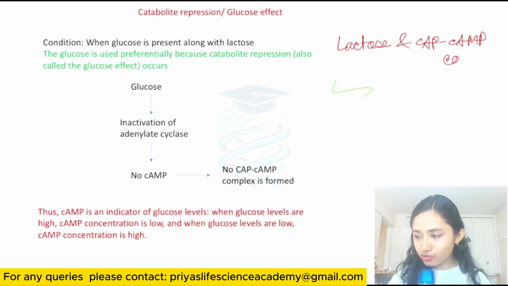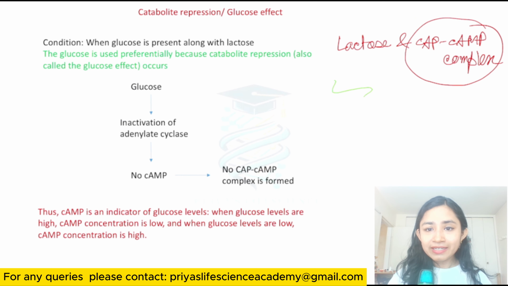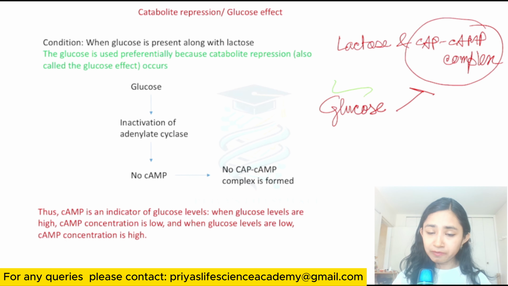And in order to get this CAP-cAMP complex, you need to have a low level of glucose or the absence of glucose. Because if glucose is present, glucose will not allow the formation of the CAP-cAMP complex. So for turning on the Lac Operon, you need lactose as well as the absence of glucose.